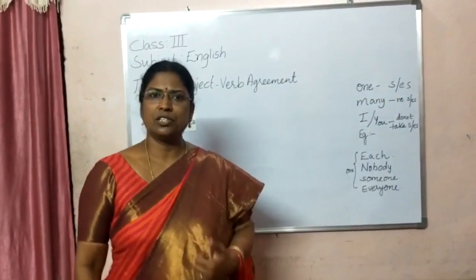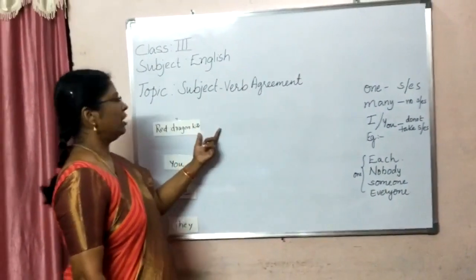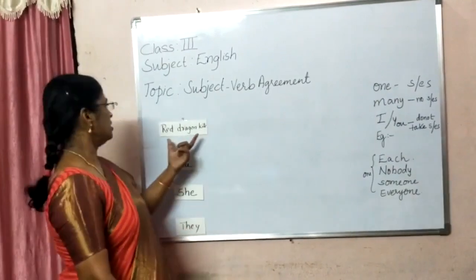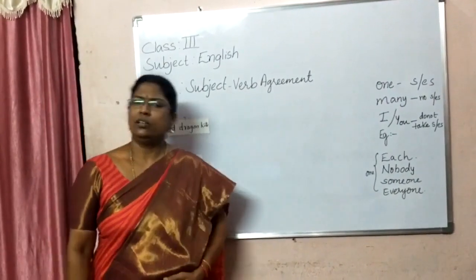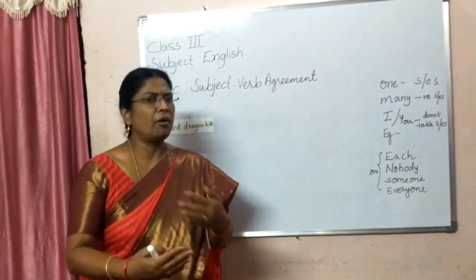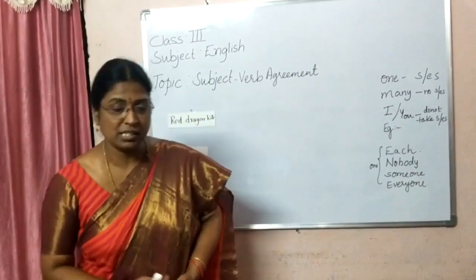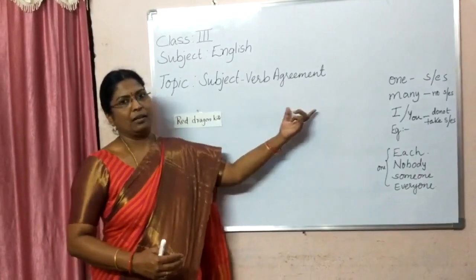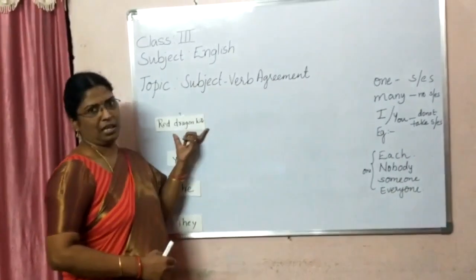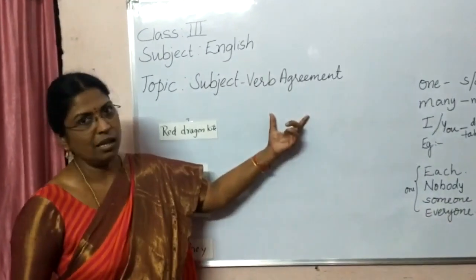Then what do we require, children? We require something in front of this subject. Now see this red dragon kite. Say something about this red dragon kite. The red dragon kite flies very high in the sky. So, what this subject is telling comes as the predicate.